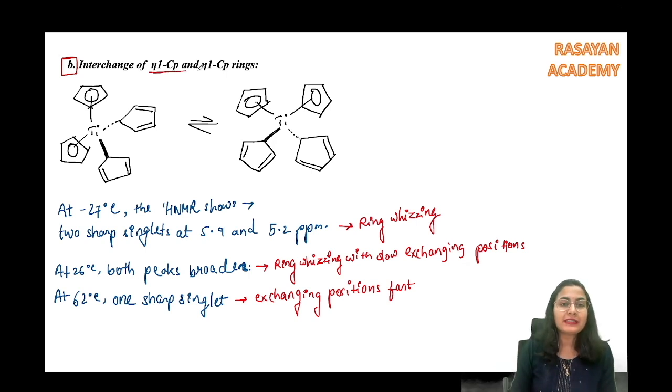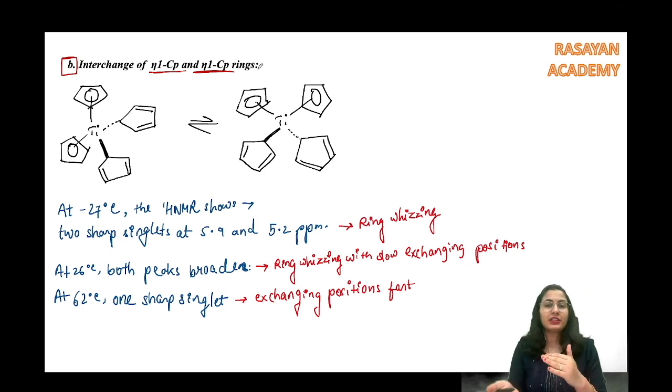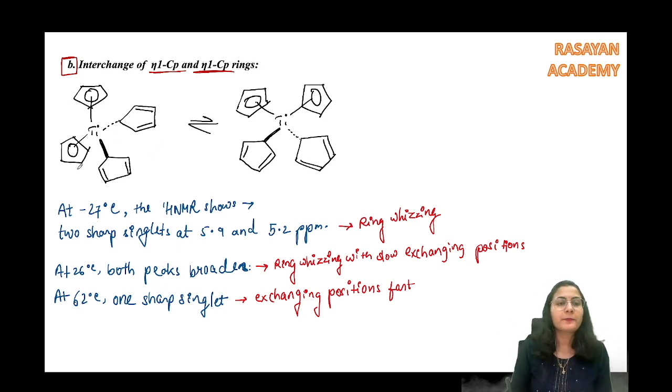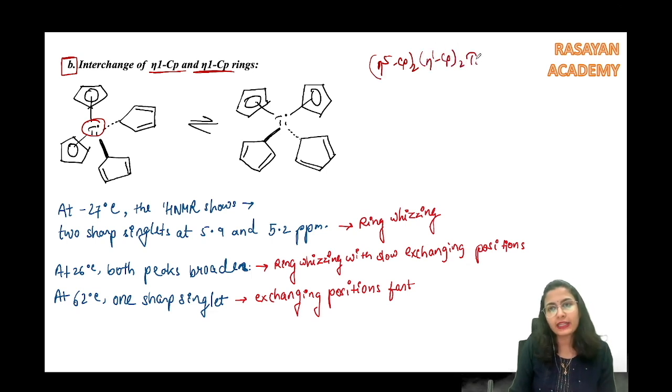Interchange of eta 1 Cp and eta 1 Cp rings. Two of the rings are interchanging. So let's see what's going on. ये देखो, ये complex देखो. I have titanium Cp2. ये देखो eta 5 Cp whole 2 and eta 1 Cp whole 2 titanium. Right? This is the kind of complex that I have.